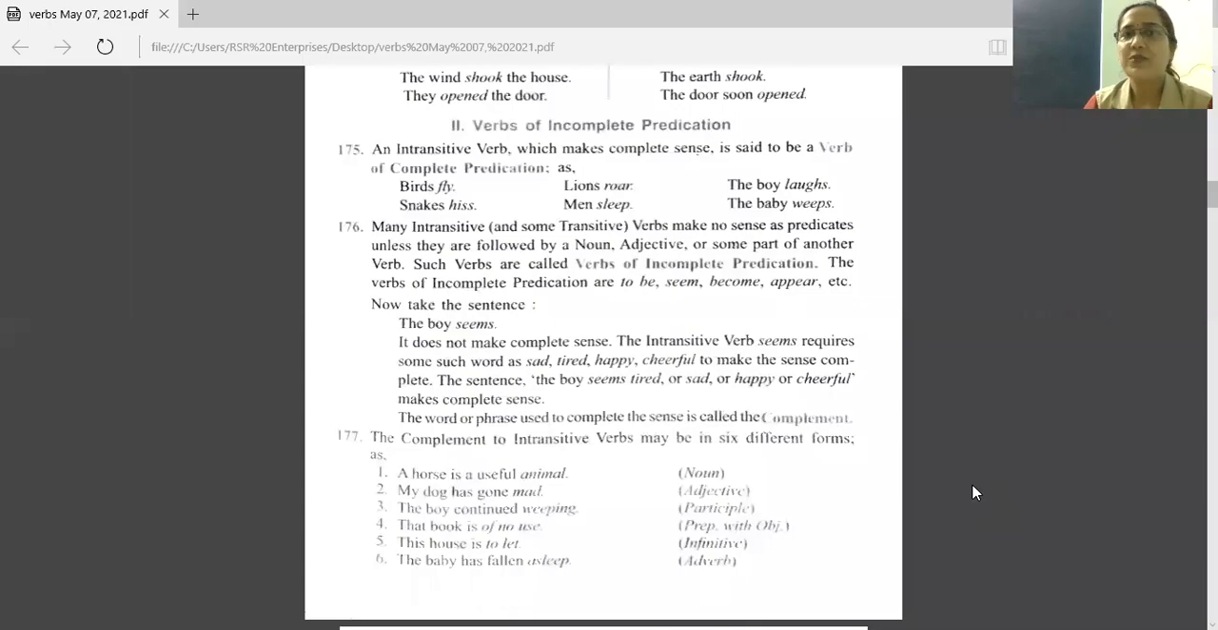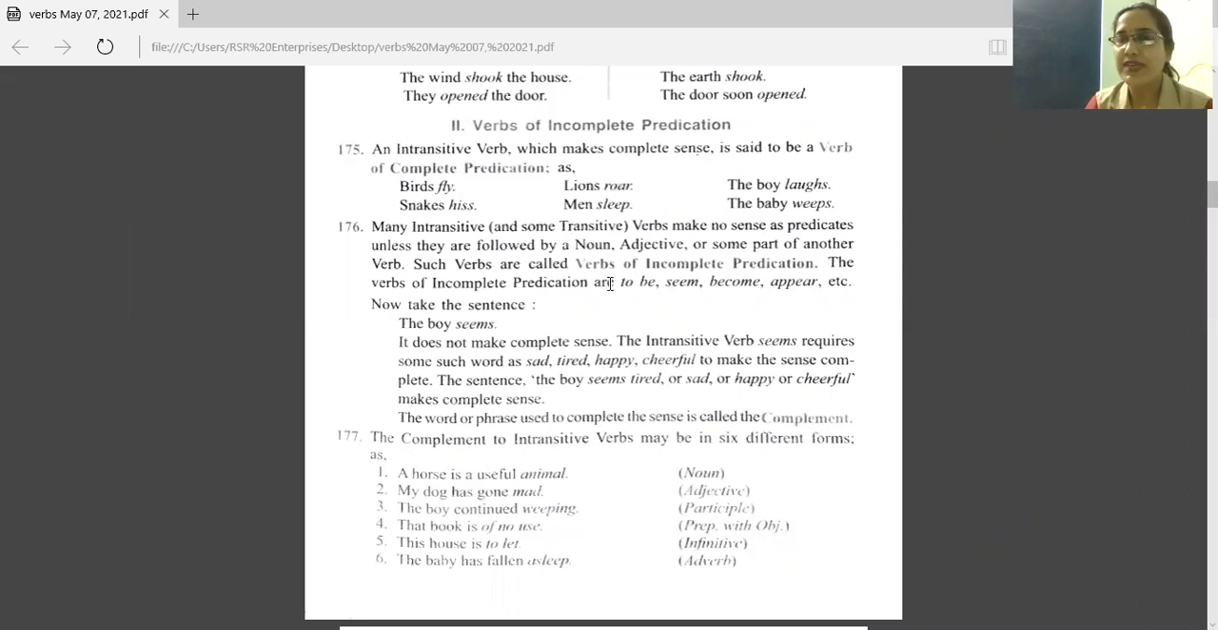Started with verbs of incomplete predication. In that, we studied verb of complete predication. I'll explain with this example. Birds fly. After fly, we are not writing any word or any object there. It is giving complete meaning. So no need of adding any word there. So this is known as verb of complete predication.